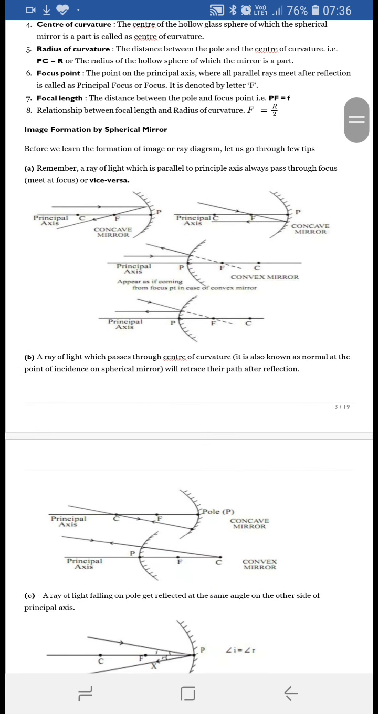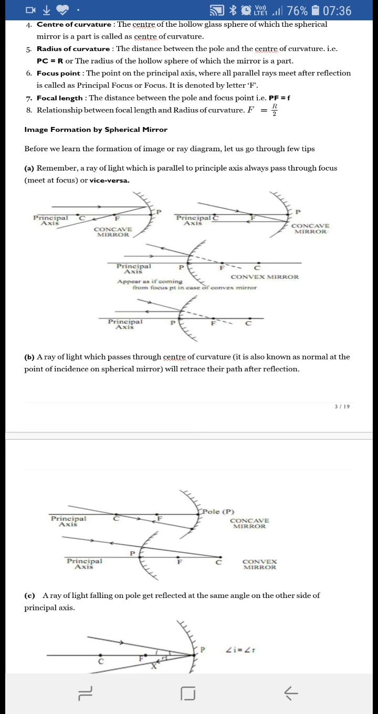What is another rule? A ray of light which passes through the center of curvature always retraces its same path after reflection. That is, if a light ray is traveling and it passes through the center of curvature, after reflection it will go back in the same direction only. That is through the center of curvature only.